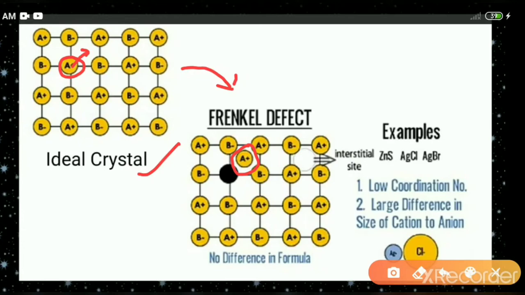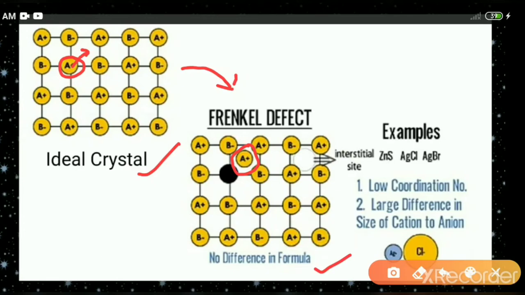So here also there is no difference in the formula. Why? Because the particle is still there in the system, and here also the number of cations and anions is equal. So we can say that it does not disturb the stoichiometry of the compound. Such a defect is called Frenkel defect.